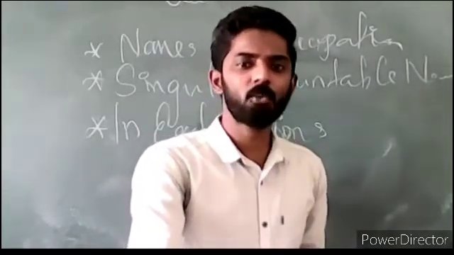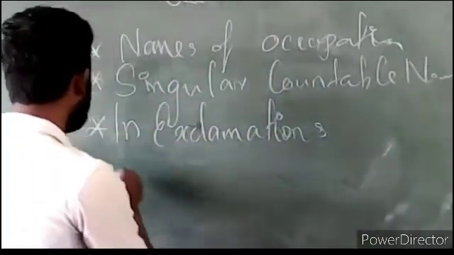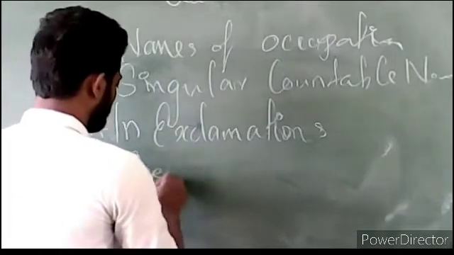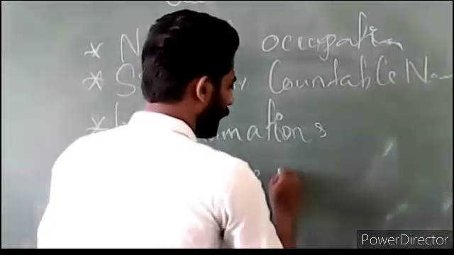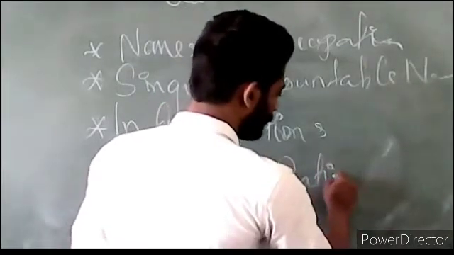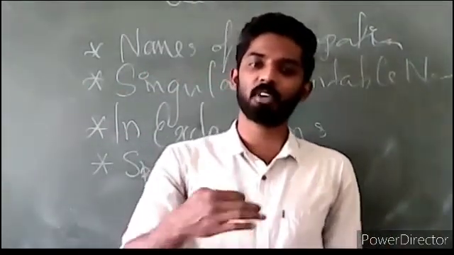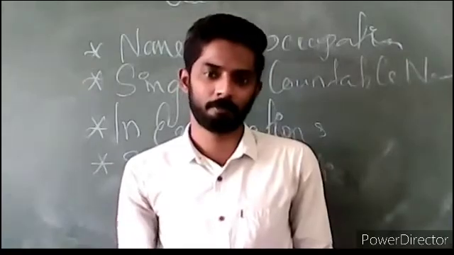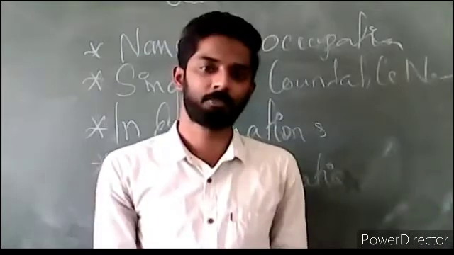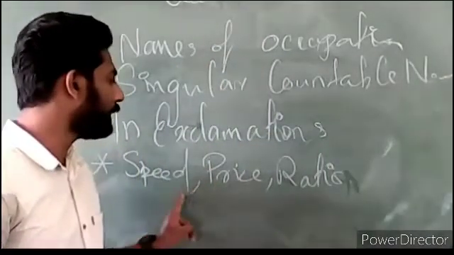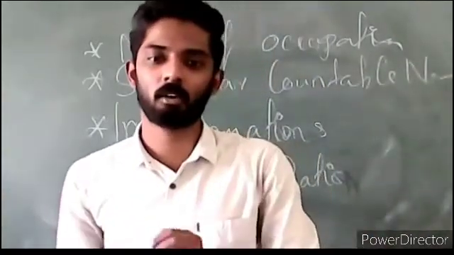And then the next one is in expressions of speed, price, and ratio. For example, the bus fare is 20 a person. The bus traveled at 40 kilometers an hour. So here, with speed, price, and ratio, we use the indefinite article a or an.